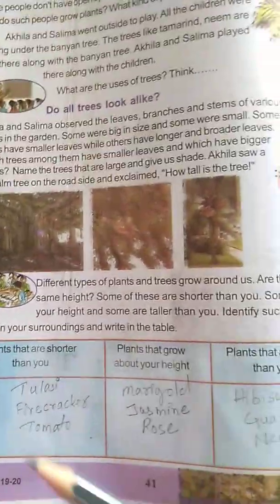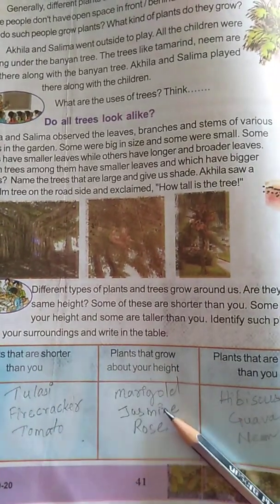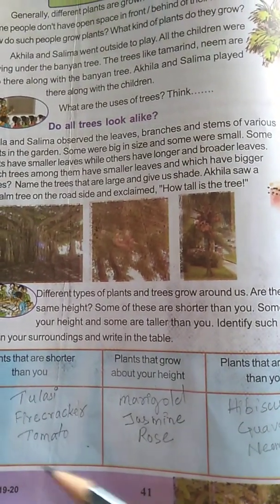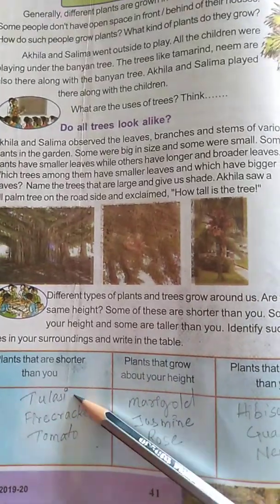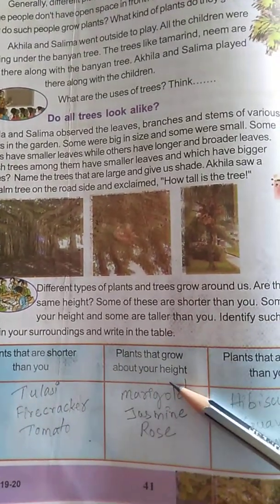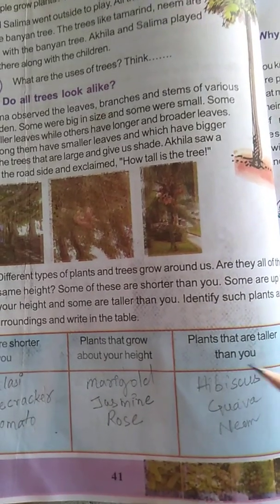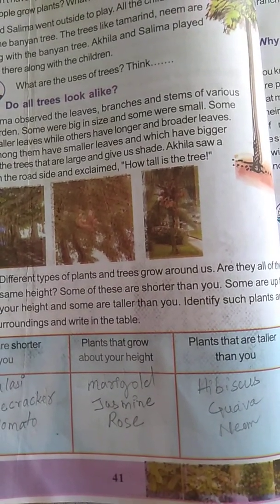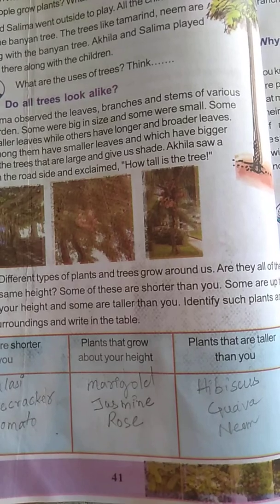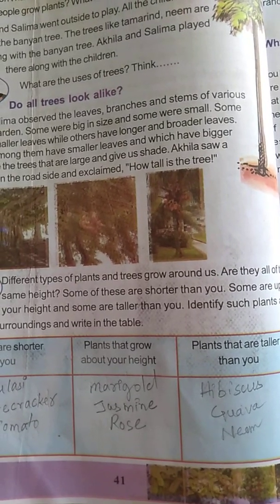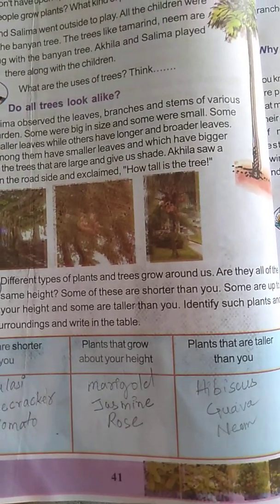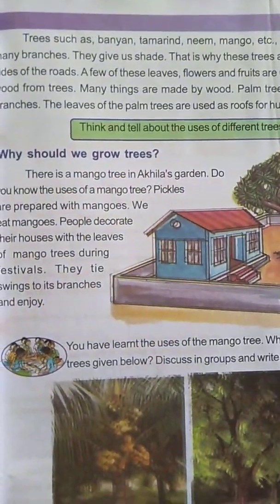So these are the three different types of plants, whose heights are different. These are short in height, these are medium, and these grow taller than us. Now all of you understood the different sizes or heights of trees? Okay, now let's come to page number 42. See what is given on page number 42.